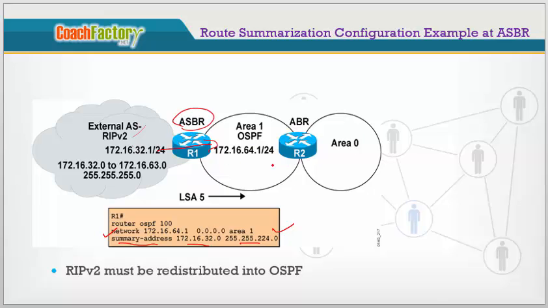The routers which belong to area 1 and area 0 will not get the specific routes but a single summary route, and they are able to communicate with all the external networks, which are not in their routing table. They only have a single summary route to communicate with all the external networks advertised by the ASBR. So in OSPF we can do summarization only on the ABR and ASBR. We cannot do it on any other router.